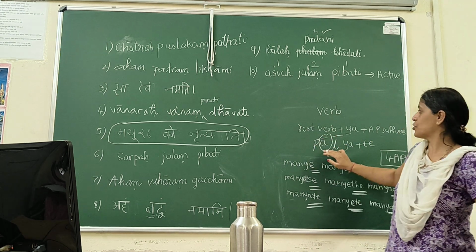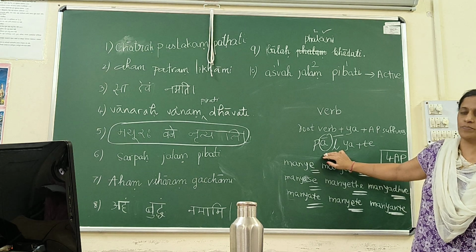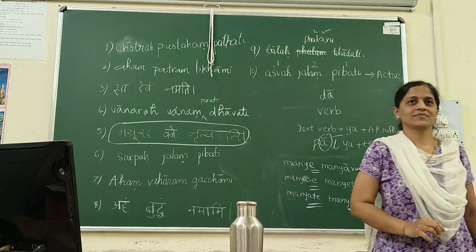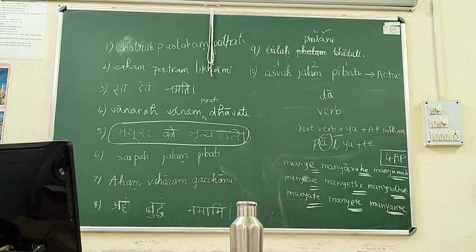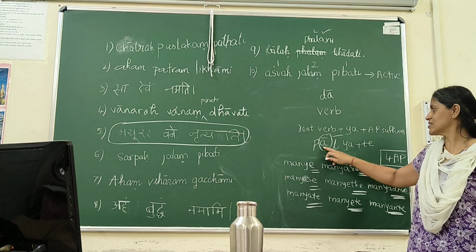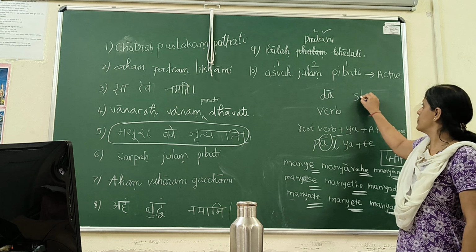We have just spoken about only the verb ending in pa. Ending in, not pa, ending in a. So another verb ending in a, da. What will happen with da? Di, ya, te. Same rule. A changes to e, ya and te. So di, ya, te. Another verb is